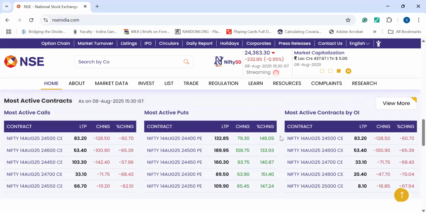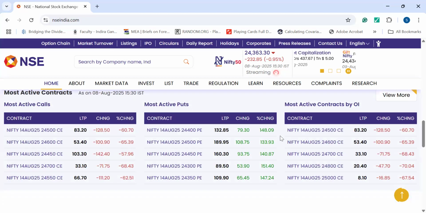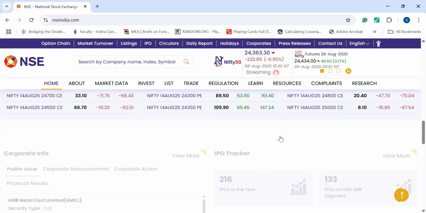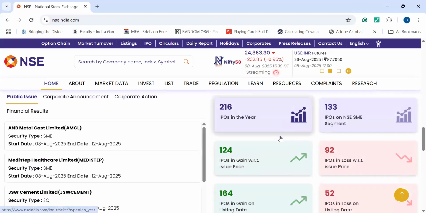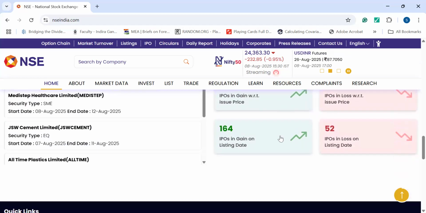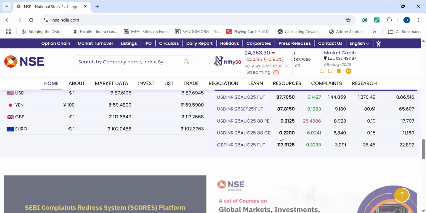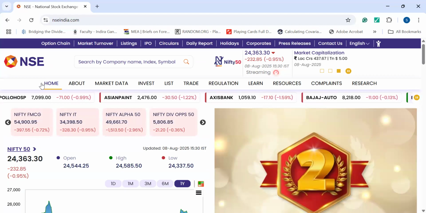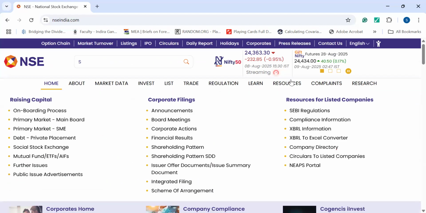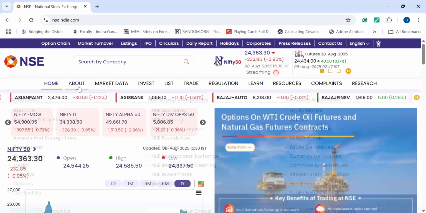If you go further below, you will find active contracts. This is related to options and futures. And below that, you will find the corporate information, which is very important, shown on the home page. But currently, what we are more interested in is the various tabs which we have in front of us.